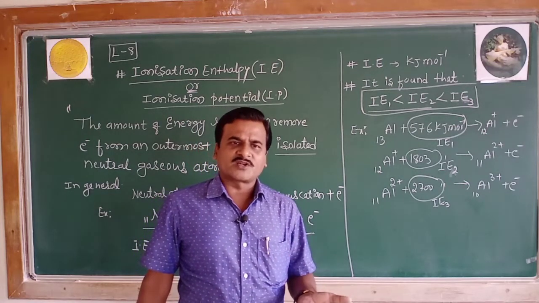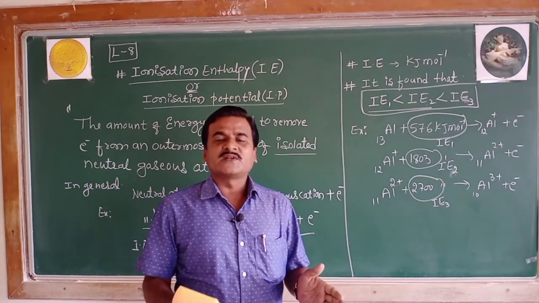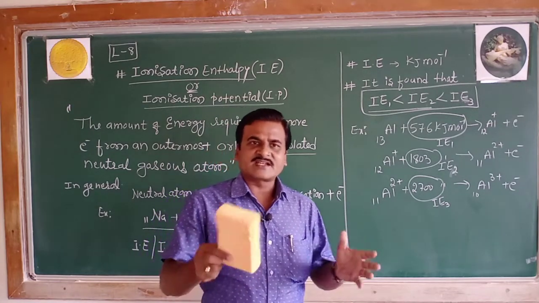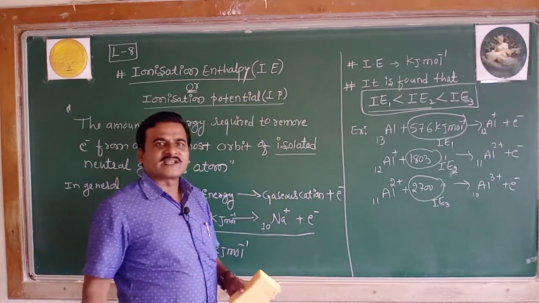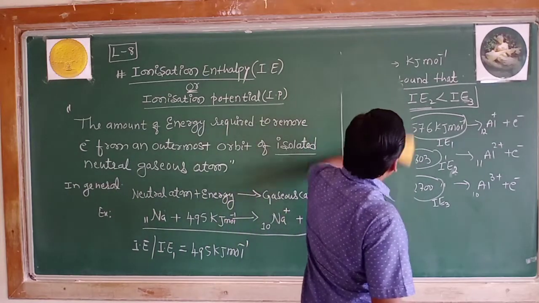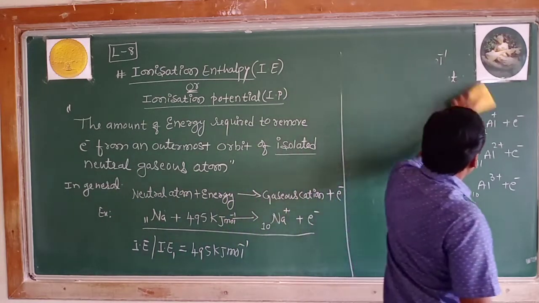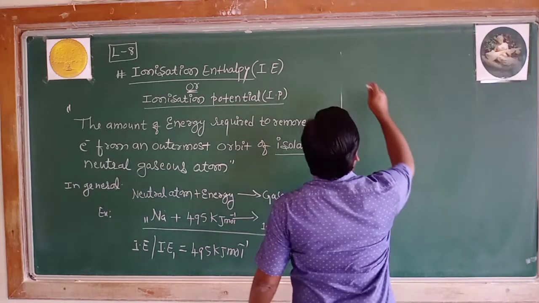These are the important factors which affect the magnitude of ionization enthalpy. Let's collect them one by one with a weightage of 2 marks.